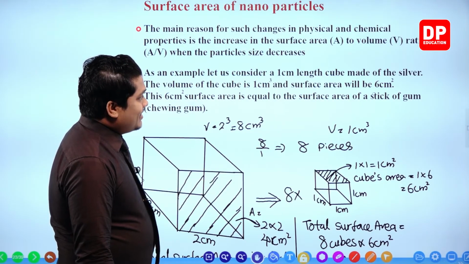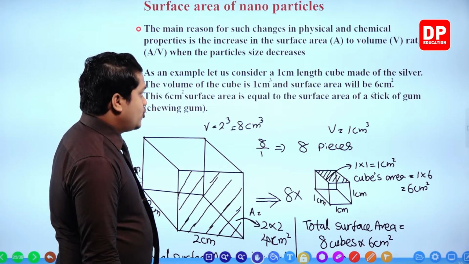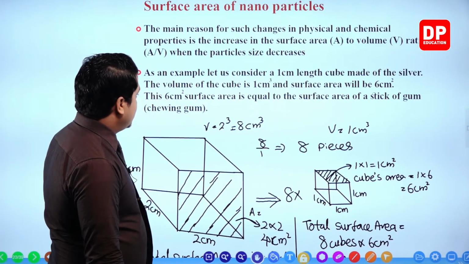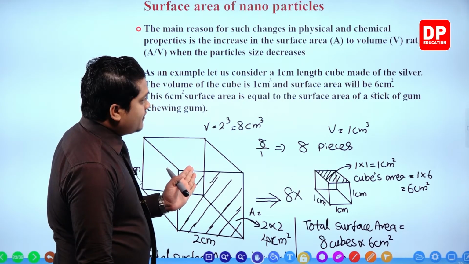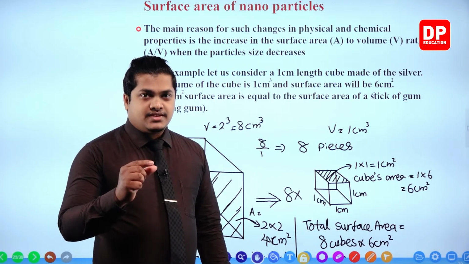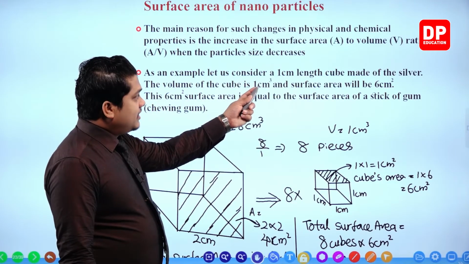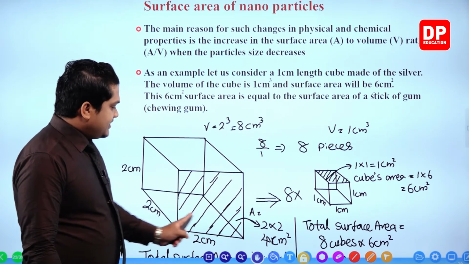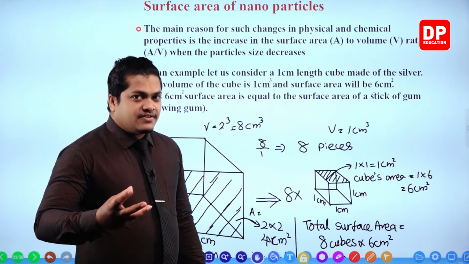Consider a 1 centimeter length cube made of silver. The volume of the cube is 1 cubic centimeter. The surface area will be 6 square centimeters. This 6 square centimeter surface area is equal to the surface area of a stick of gum. That means chewing gum, right? So the surface area of a 1 centimeter length silver cube is like the size of a chewing gum.